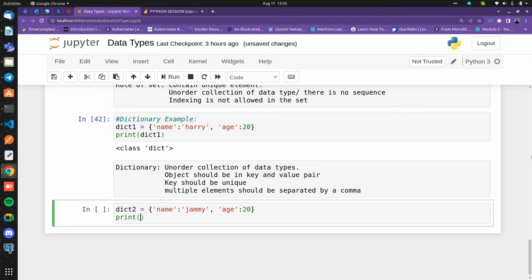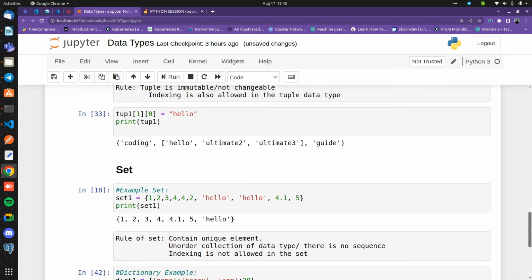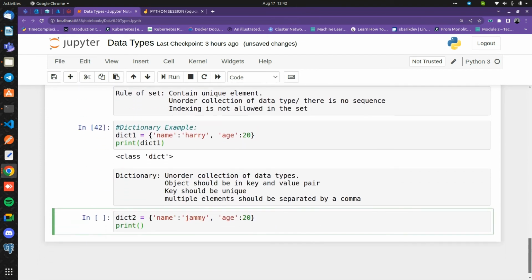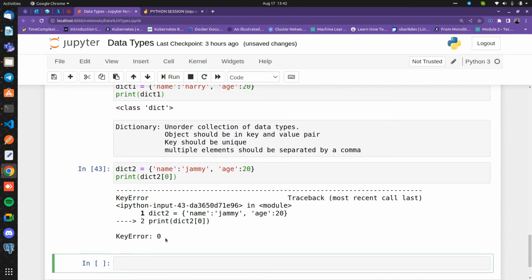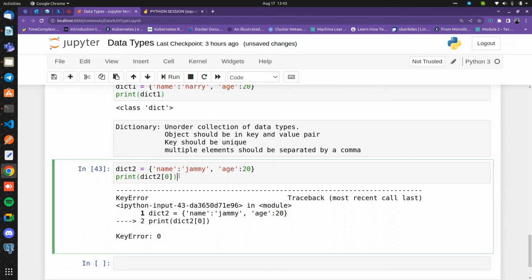I told you earlier in the set that an unordered data type does not allow indexing. So here also, the dictionary object does not allow indexing. If I pass the first element, the first object which is the name, and print this much, it will give me the error. If I run this, it gives the error that is KeyError: 0, because it does not allow indexing.